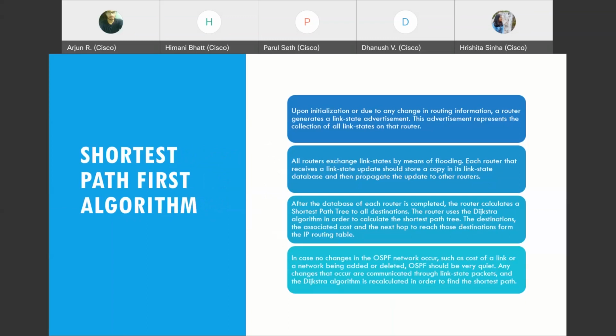So what is SPF? If there is any change, LSAs are propagated throughout the network, and with link state algorithms, all routers in the topology know the entire topology.